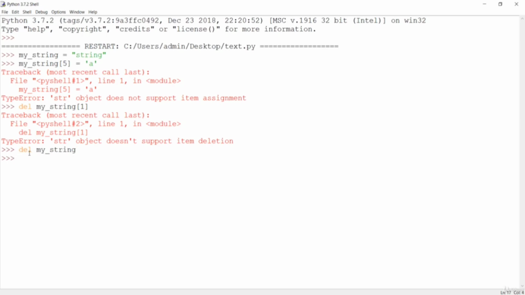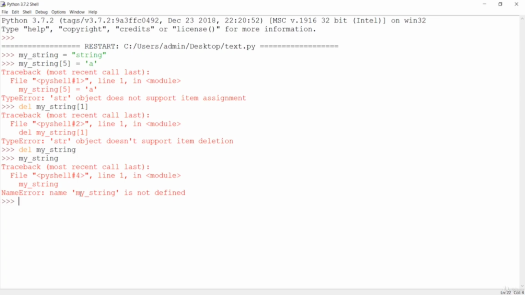My string, if I hit enter, now if you just check my string, it is not there. It is not defined because it has been deleted completely. So the next thing in the list is the concatenation technique. Let's see how we can concatenate strings.